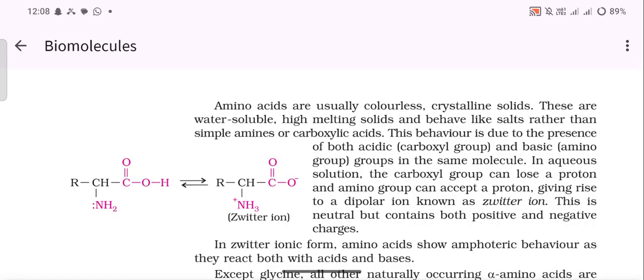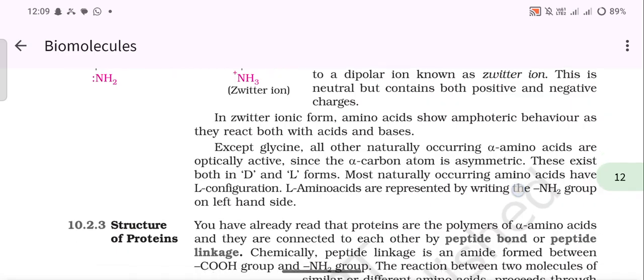In aqueous solution, the carboxyl group can lose a proton and the amino group can accept a proton, giving rise to a dipolar ion known as a zwitterion. This is neutral but contains both positive and negative charges. In zwitterionic form, amino acids show amphoteric behavior as they react with both acids and bases.